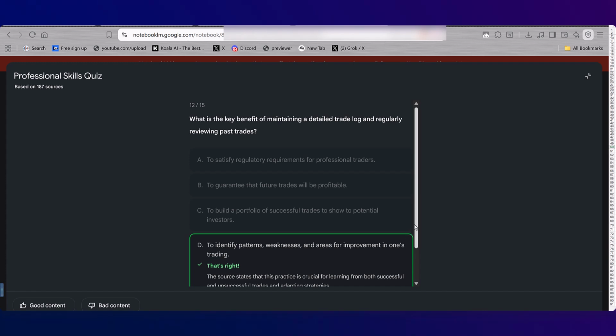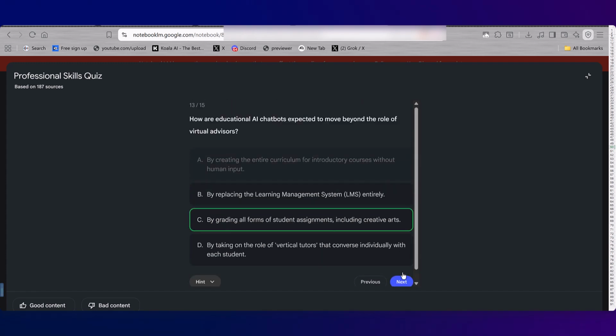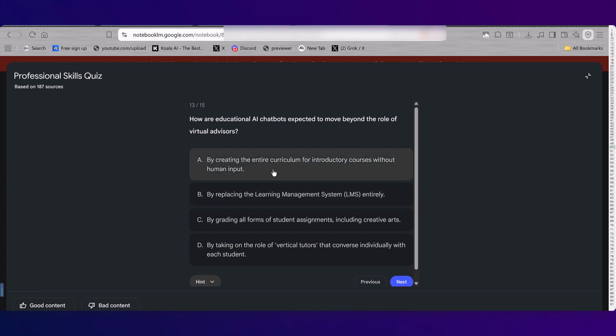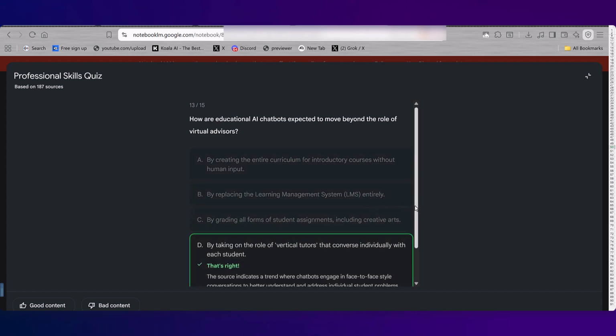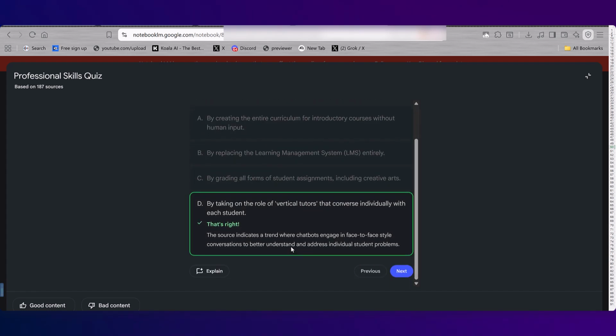How are educational AI chatbots expected to move beyond the role of virtual advisors? Oof. Creating the entire curriculum for introductory courses without human? No. Replacing the learning management system entirely? No. Grading all forms of student assignment? No. By taking on the role of virtual tutors that converse individually with each student? I'm going to say that. Yeah. The source indicates a trend where chatbots engage in face-to-face style conversations to better understand and address individual student problems.